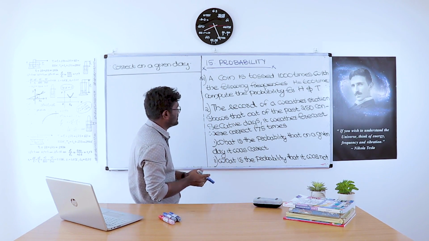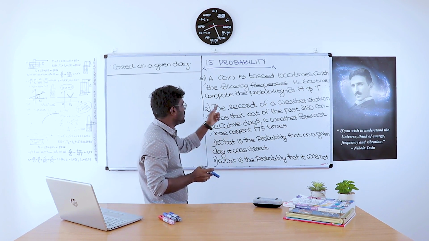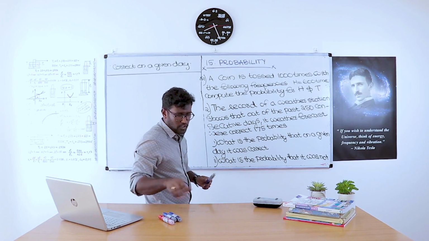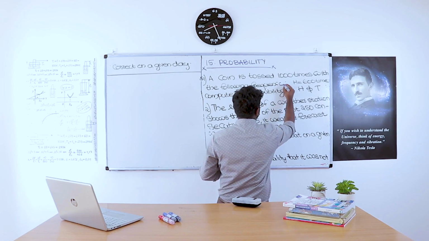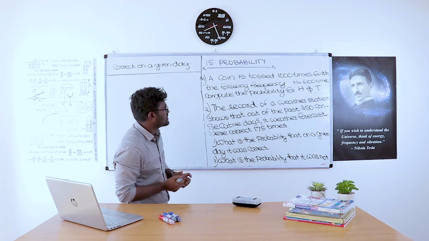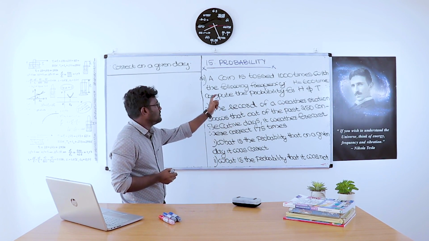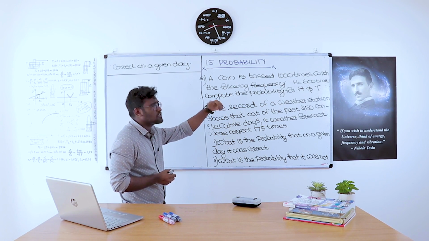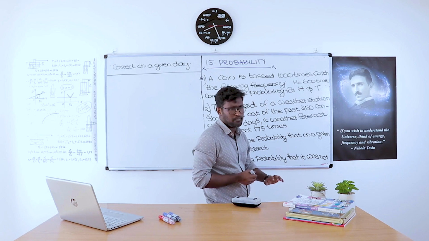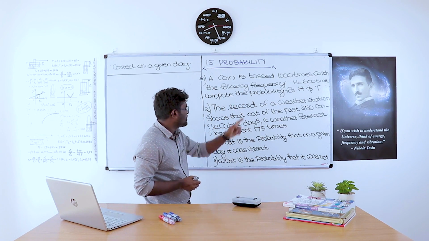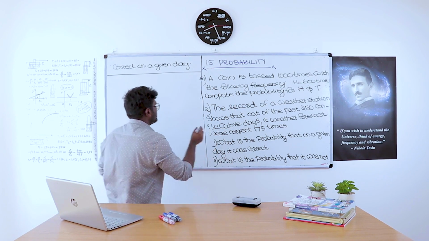A coin is tossed 1,000 times with the following frequency such that head equals 600 times. That means when the coin is tossed 1,000 times, head appears 600 times. So we want to find the probability for head and tail.